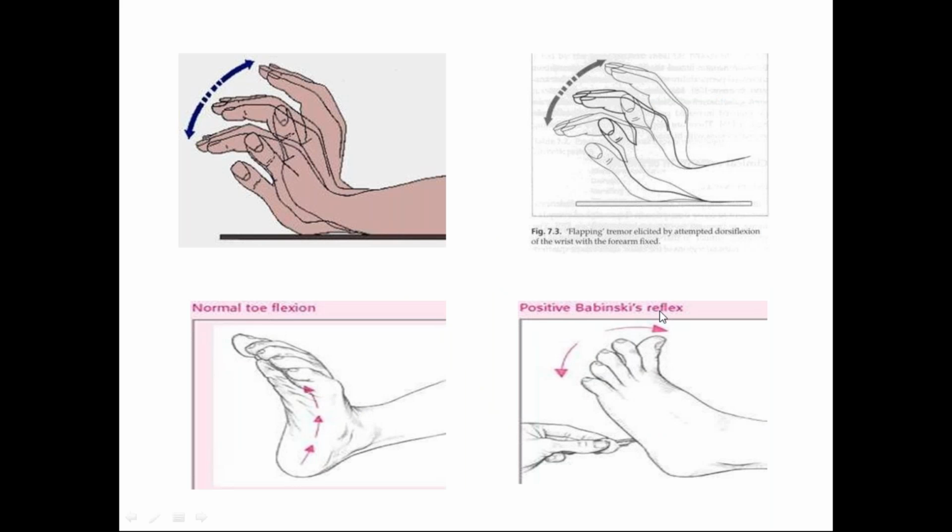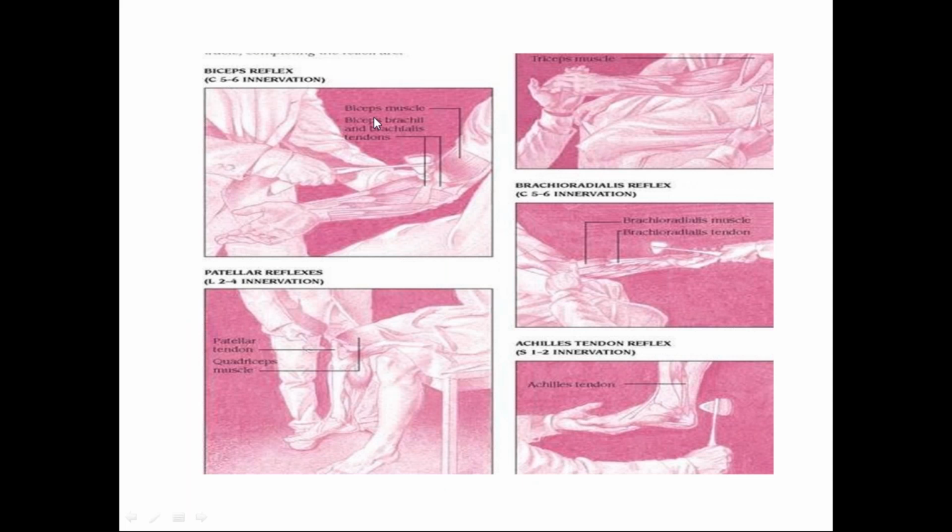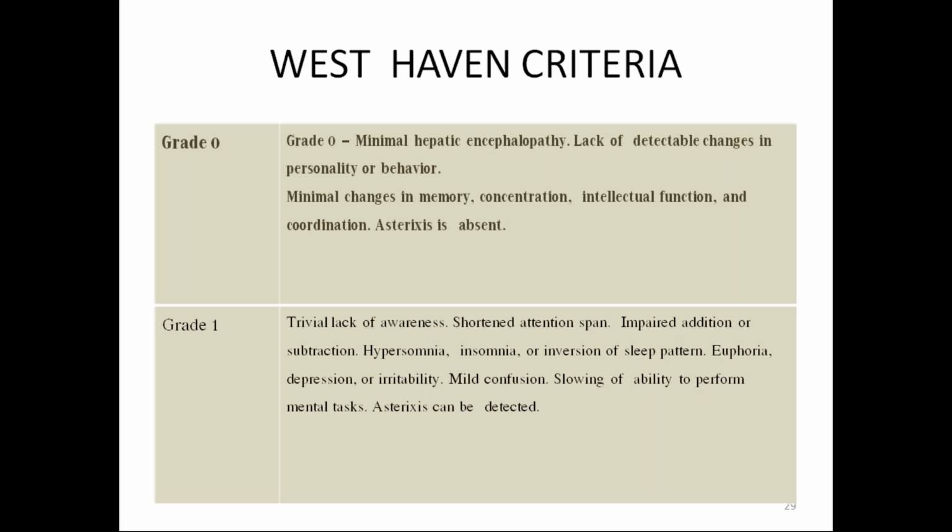So as I mentioned previously, there will be a bilateral extensor reflex, that is Babinski sign positive, and here we can see the flapping tremor, that is asterixis. All the reflexes get exaggerated. So coming to the criteria, how will we grade the encephalopathy?